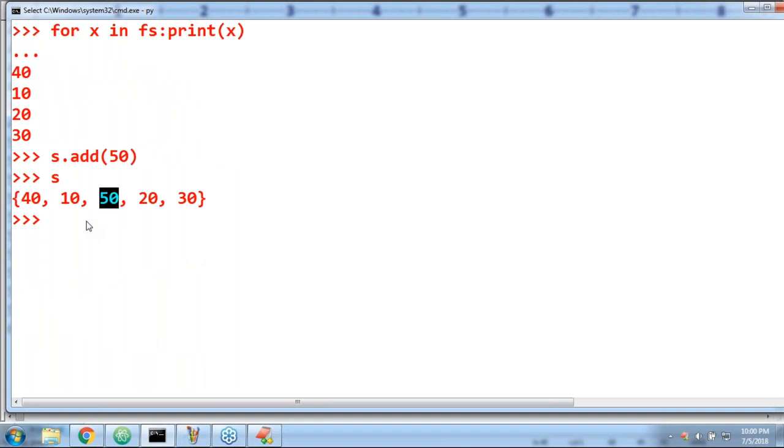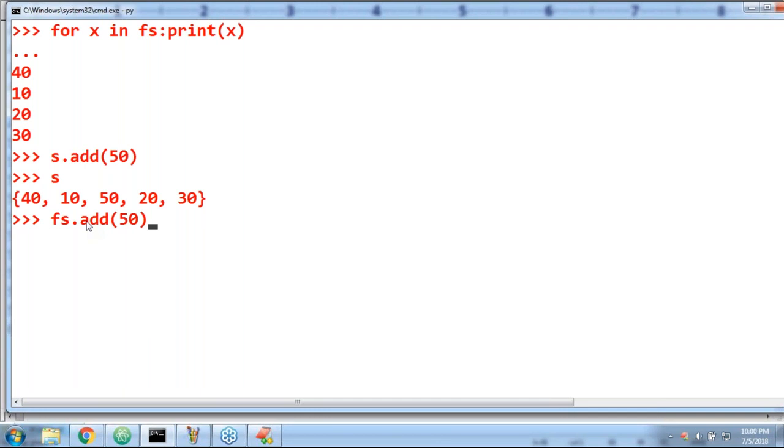No problem at all. Now for the frozen set, I'm taking f yes dot add of 50. Is it allowed or not allowed? Not allowed. Frozen set means fixed. How can you add?